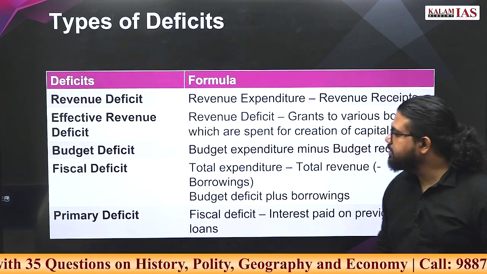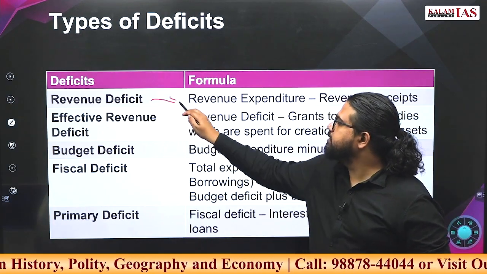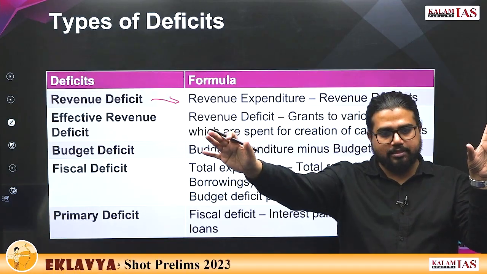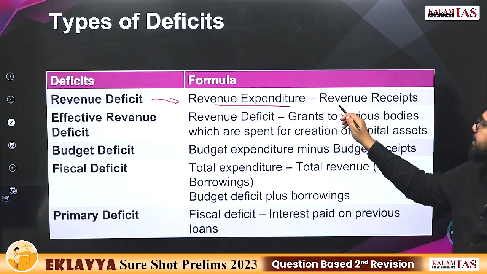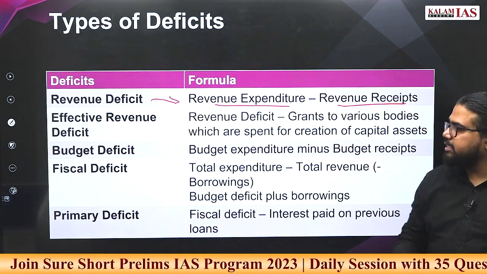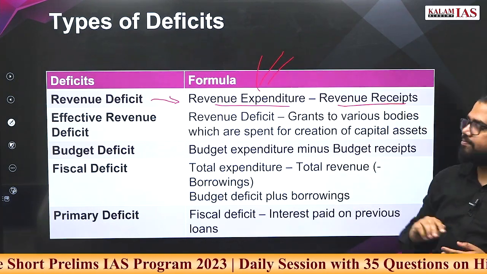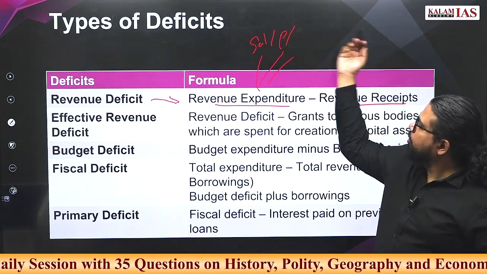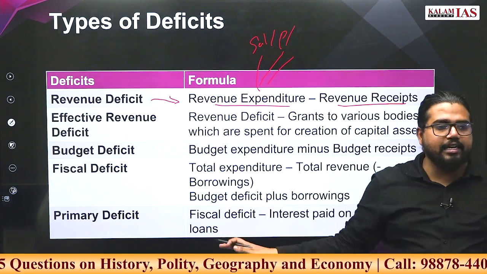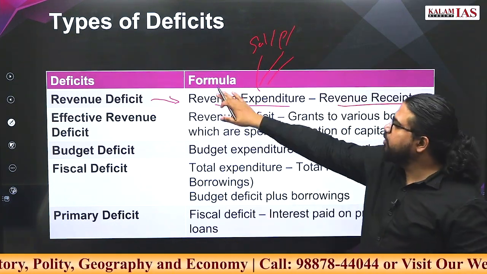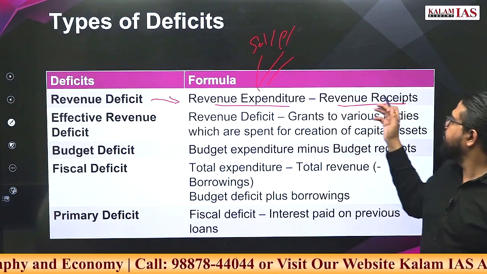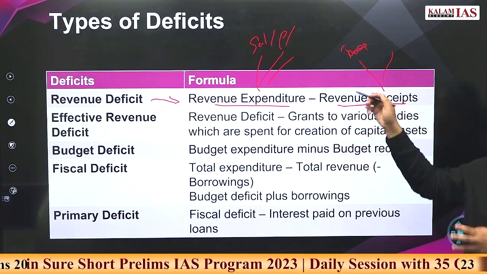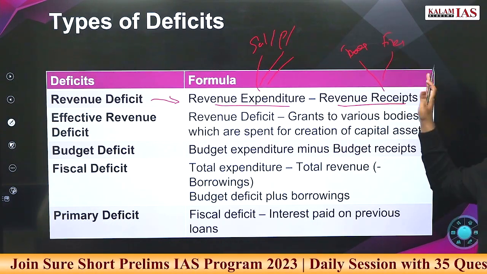Types of deficits. Let's learn types of deficits. Revenue deficit. What is revenue deficit? We have seen that picture: revenue deficit is revenue expenditure minus revenue receipts. What all comes in this revenue expenditure? Salaries, pensions, all that expenses of government that is not leading to any capital asset formation will go into revenue expenditure. Revenue receipts will be taxes, indirect taxes, direct taxes, non-tax, fines, all this will come here.